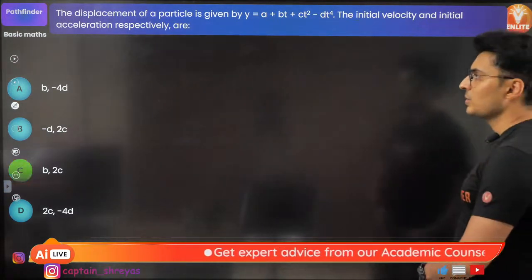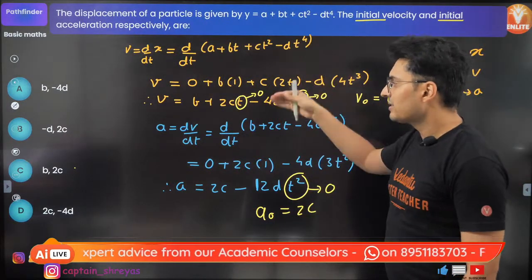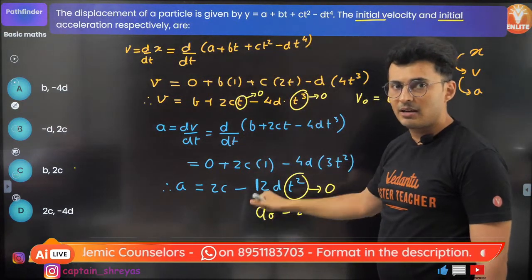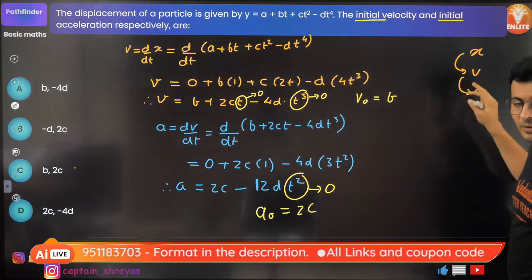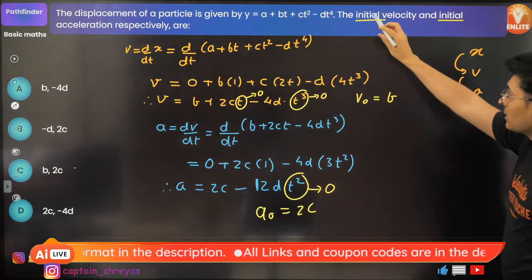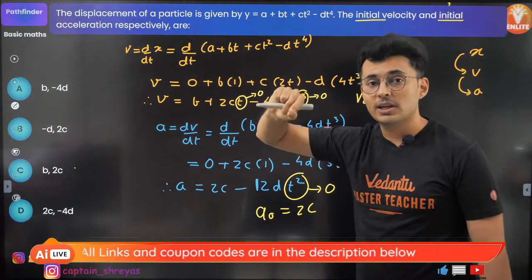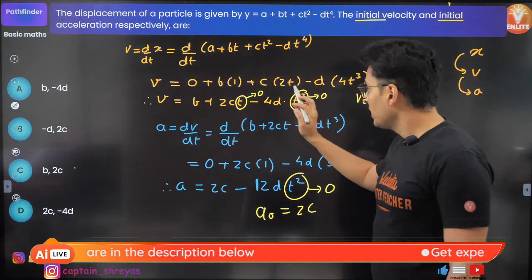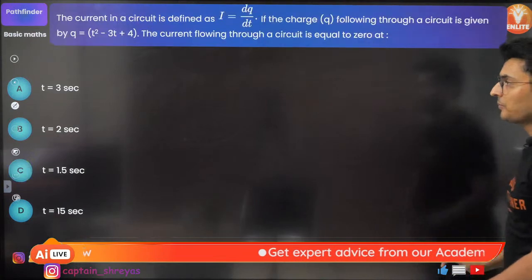Let's move on to the next question. So before that, remember, this was just plain simple addition rule, x raised to n formula, and remembering that derivative of position is velocity, derivative of velocity is acceleration. Here, initial was mentioned. That's why I substituted the value of time as 0. If some other time was given, I would substitute that as the value of time. Otherwise, it's a very simple problem.